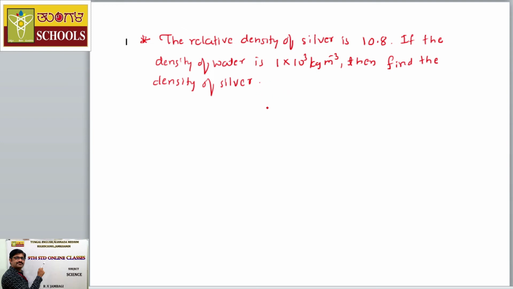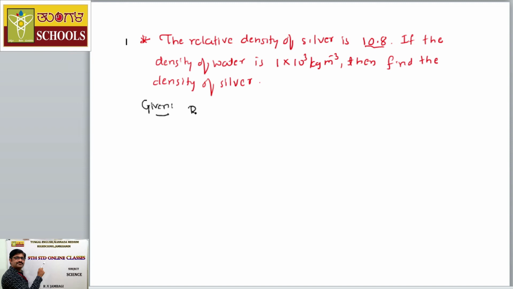The relative density of silver is given as 10.8. If the density of water, this time they have mentioned the value of density of water in kg per meter cube, therefore we need to find the density of silver in kg per meter cube only. Now, the data given in the problem are as follows.